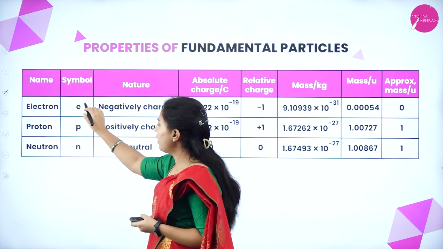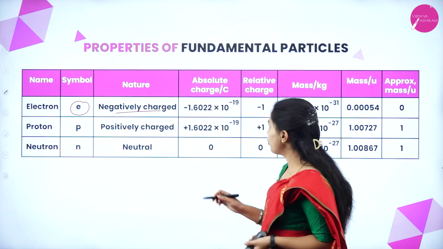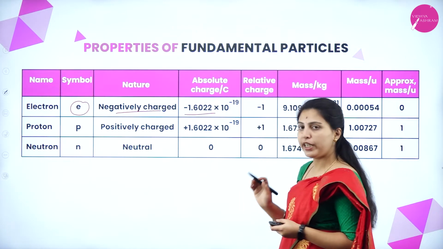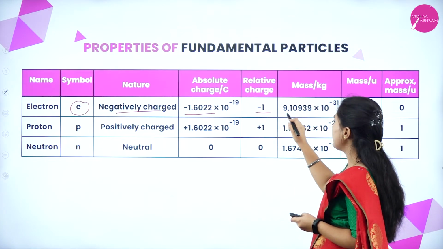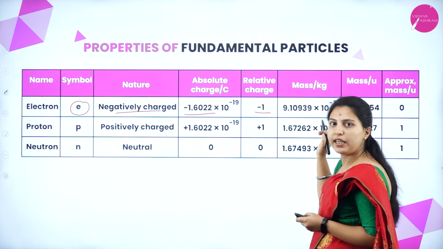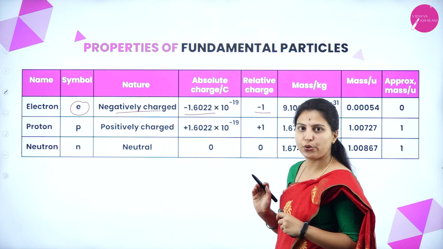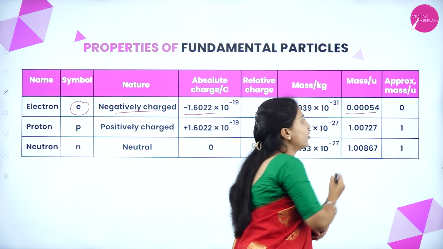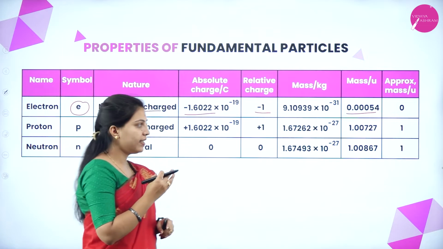Next, see the properties of the fundamental particles: electron, proton and neutron. Electron is symbolized by small e. It is negatively charged, so the absolute charge is minus 1.6022 into 10 to the power of minus 19. Relative charge is minus 1. Mass is 9.10939 into 10 to the power of minus 31. We went through this mass in the charge to mass ratio. Mass in u is 0.00054, approximately 0.